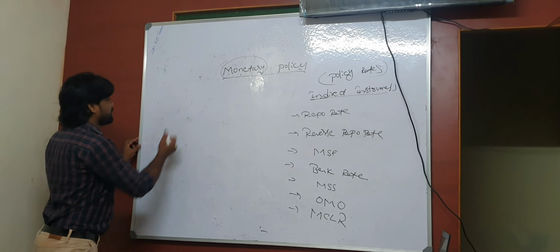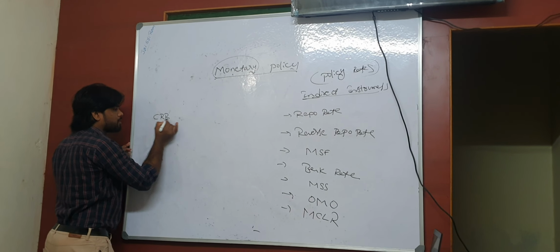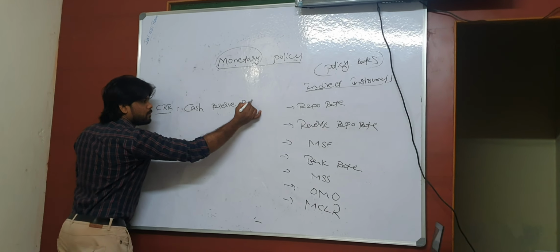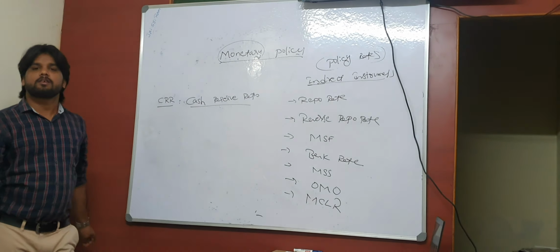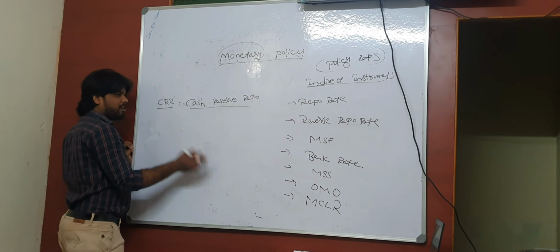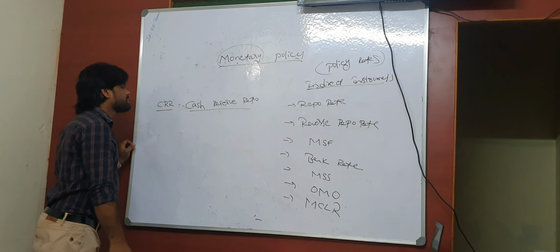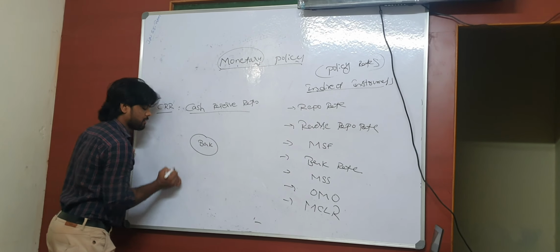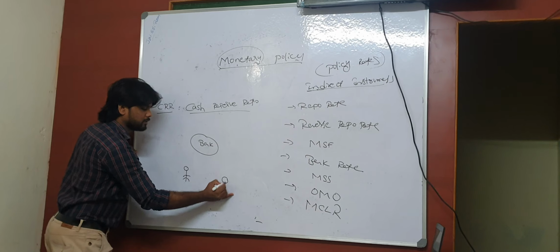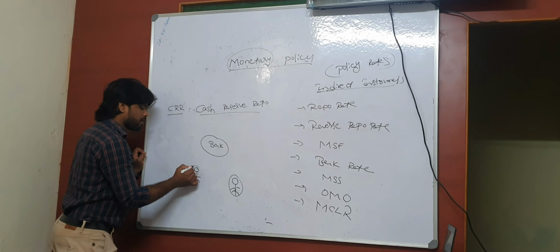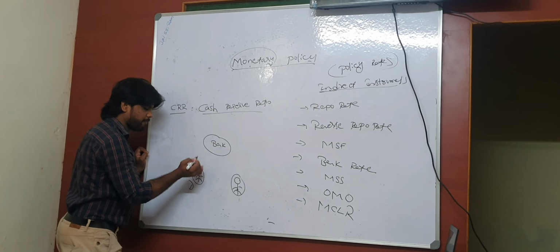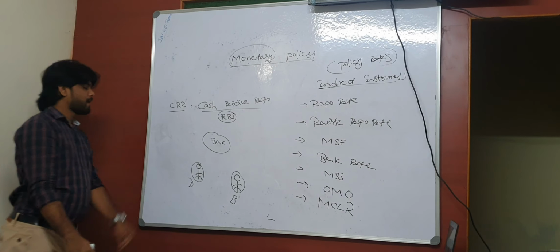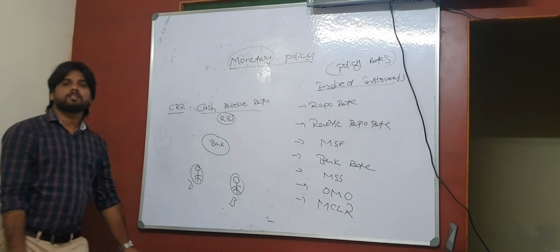Let me discuss, right? First of all, CRR, remember, is the cash reserve ratio. What is the definition of CRR? Let me explain in a simple picture how CRR will work. Let me consider a bank, a customer, this guy as my depositor, a borrower, and the bank authority, as we all know, the Reserve Bank of India. This picture will explain how CRR works, right?